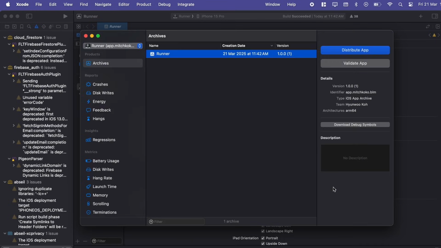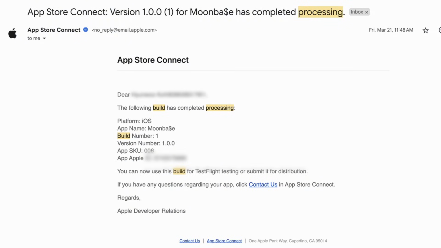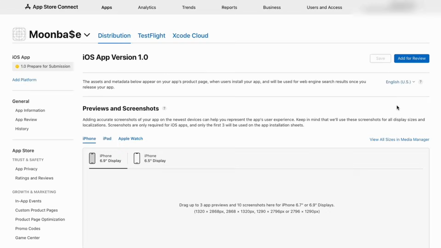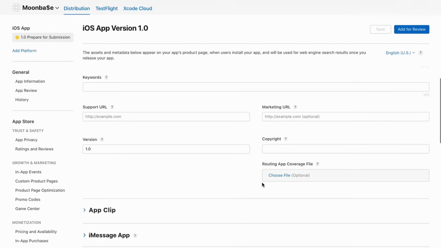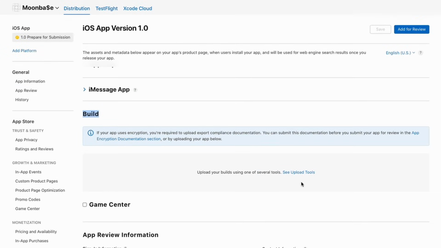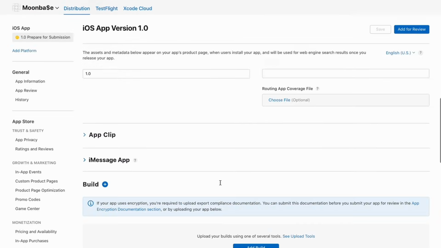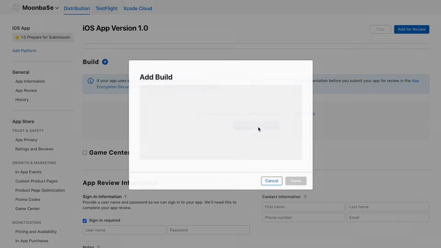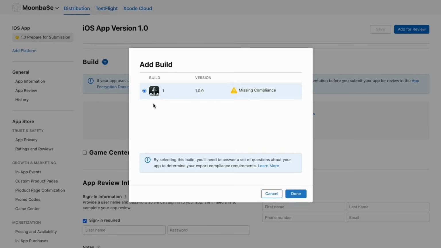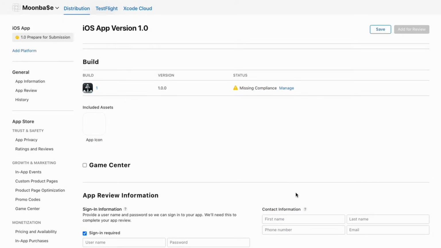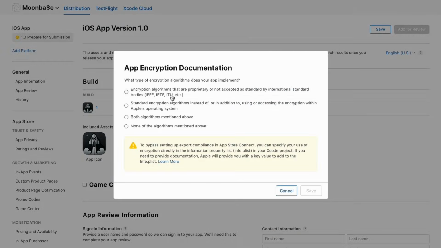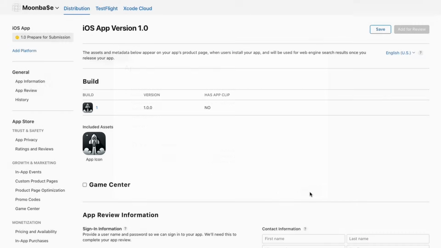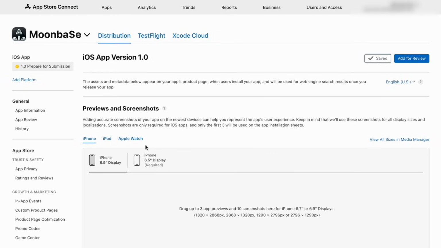Cool. So like I said, you'll get an email in a few minutes or a little bit of time that your build has been finished processing. And so if you just refresh the page, you can see now we can add the build, and there it is. Let's say none of the algorithms because we didn't use any encryption, and save it. So this is looking good.